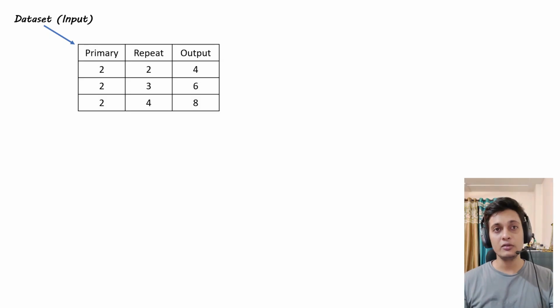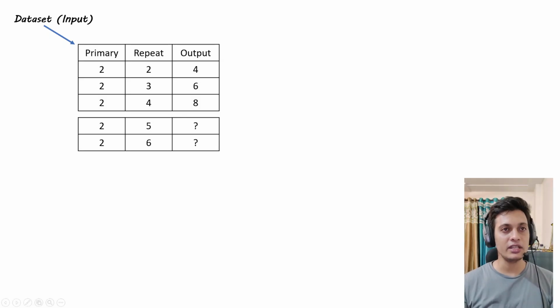See, if I'm going to do this 2 into 3, it means 2 plus 2 plus 2. So this repeat makes sense here. Okay, so we have our data set. But for a machine learning model, once we have trained our model, we need something to test. So we have this 25, 26 and we need its output from our model.